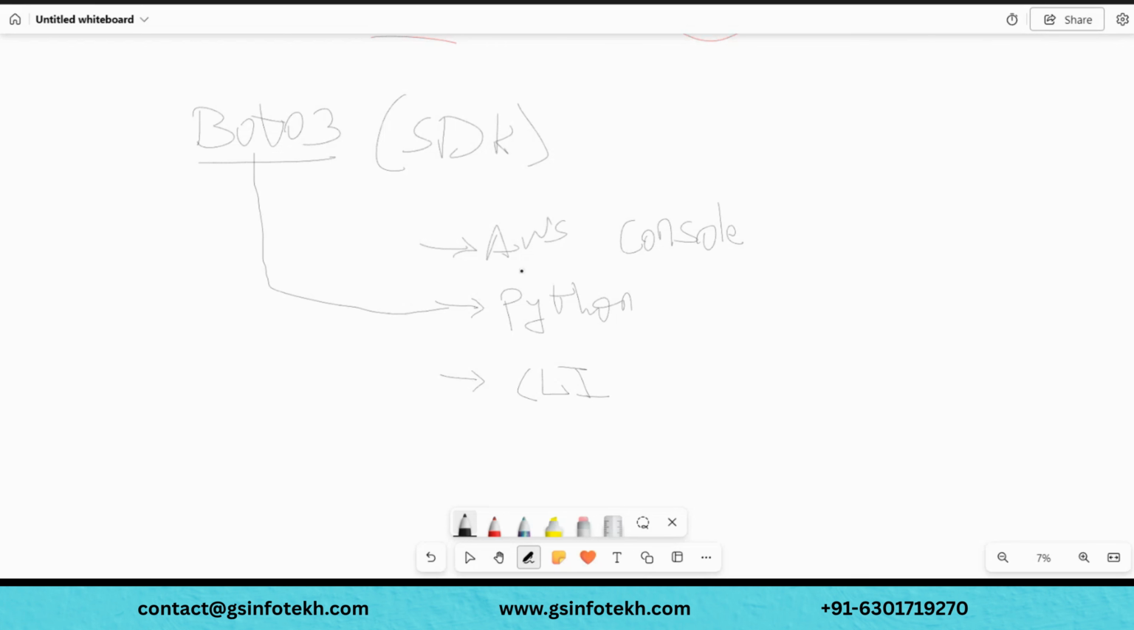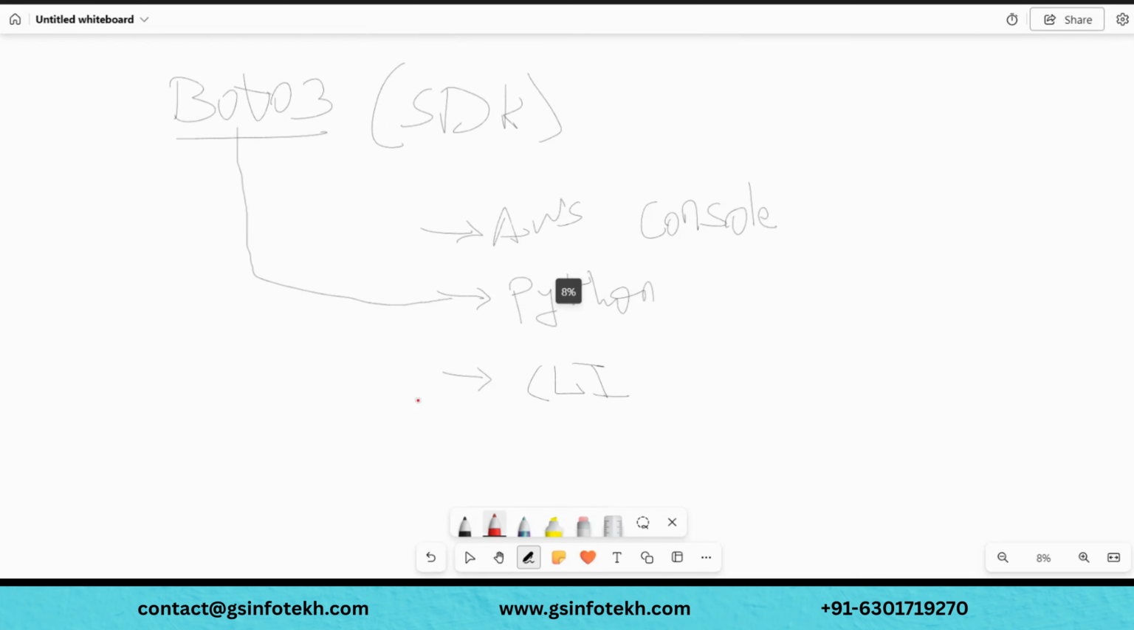The most important among these for us is Python. As data engineers, we would be using Python a lot in our day-to-day activities. So it is very important to know at least the basics of how Boto 3 works. The prerequisite is Python, but I'll make sure that you understand Boto 3. Since you are new to Python, I will try to explain the basics of Boto 3 as much as possible. Is it clear?